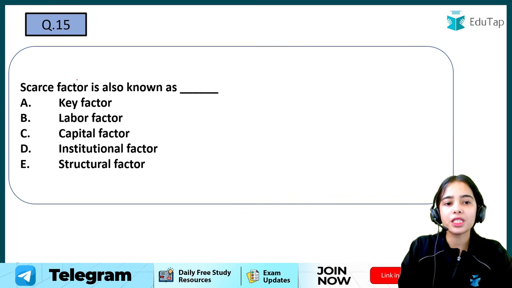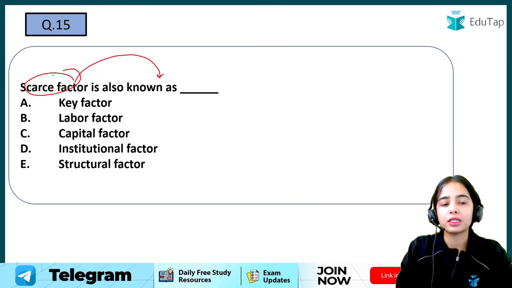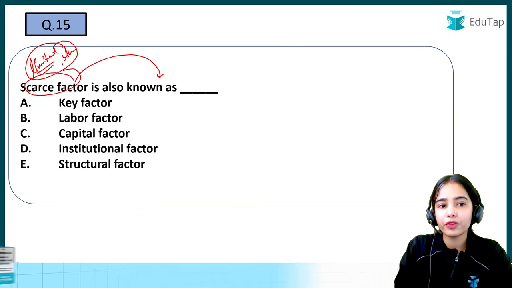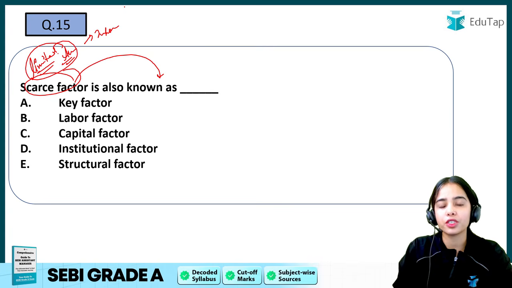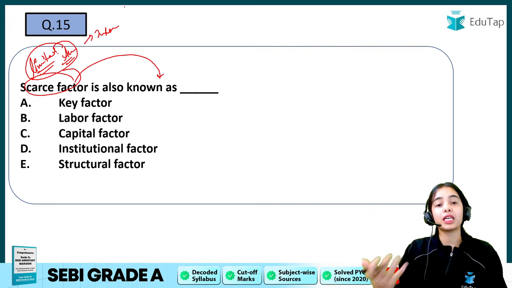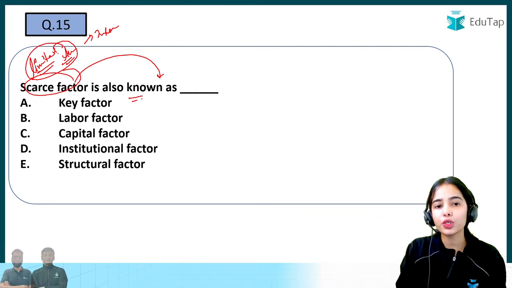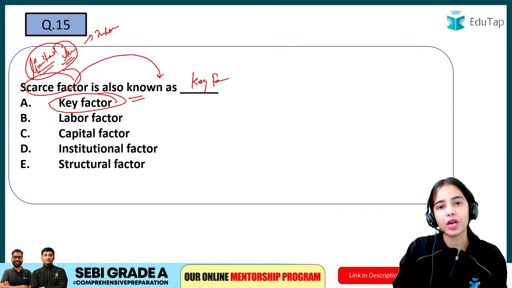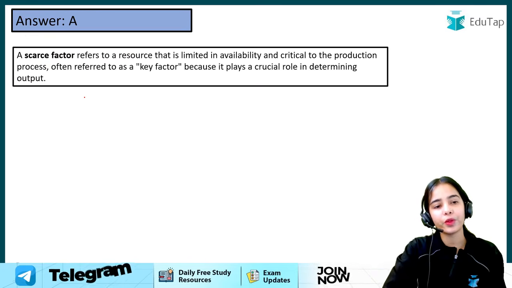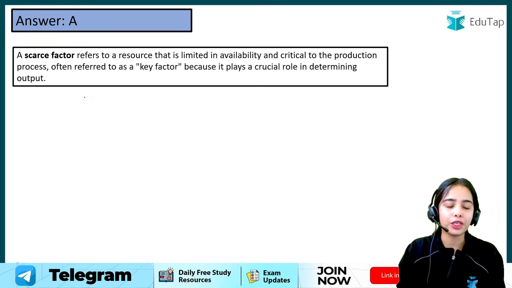Now, scarce factor is also known as... by the term itself you can understand, scarce or scarcity means that the resources are limited in nature. So the limited availability of the resources, and they are important for production, because the scarce factors, the factors of production, are limited in nature but important for production. They are also known as key factor, because these are the important factors for production. So this is more of a logical kind of question.